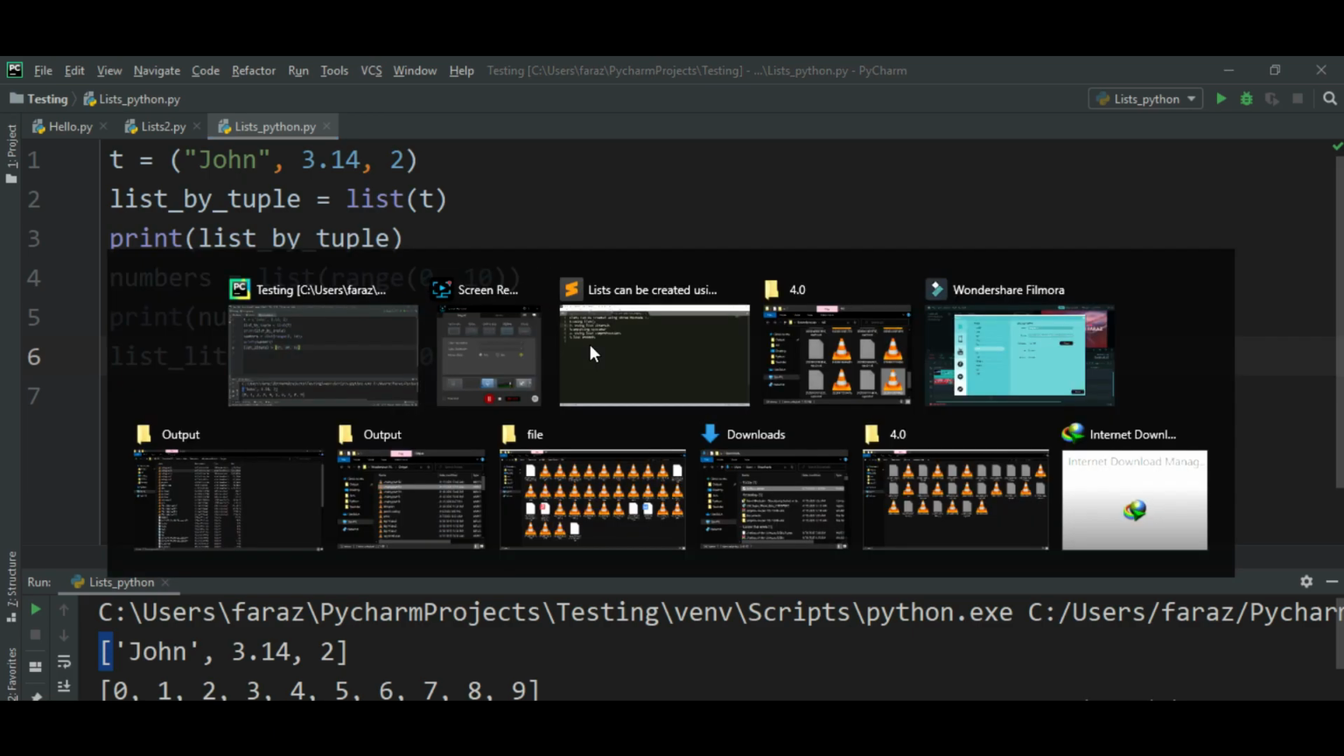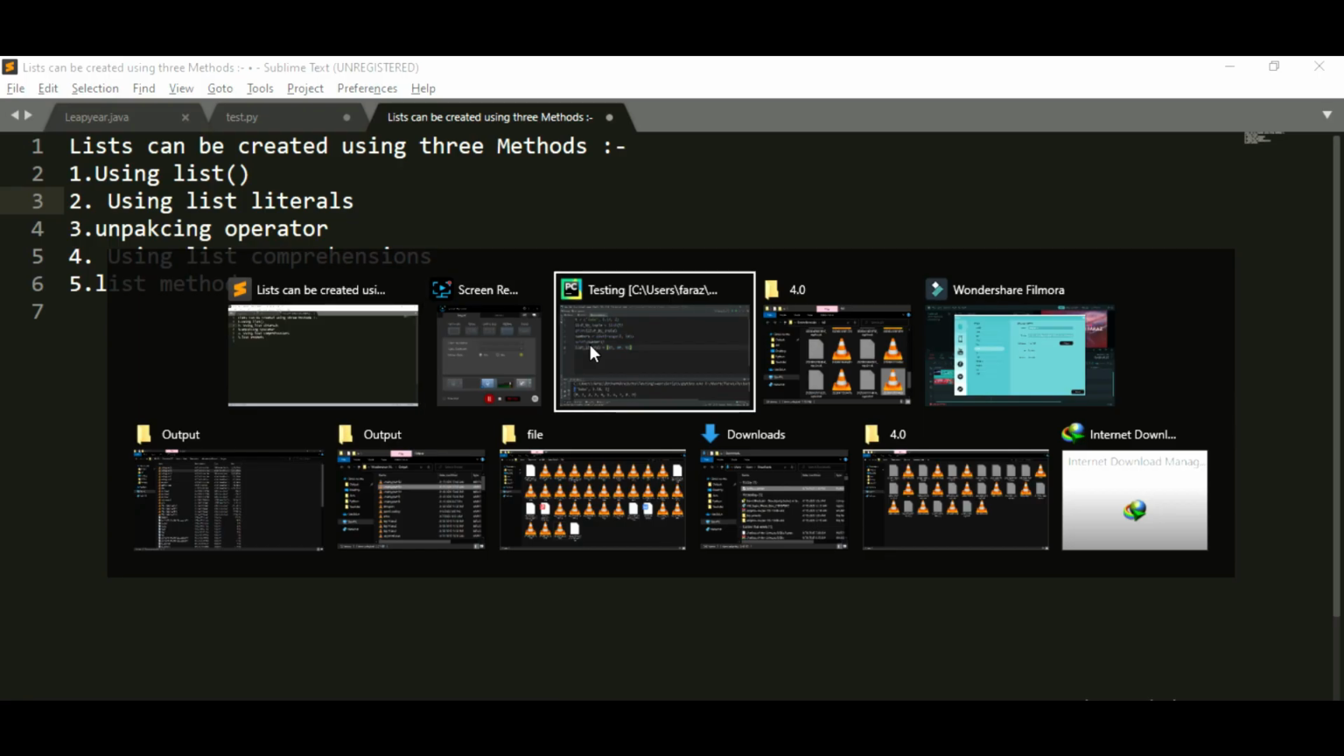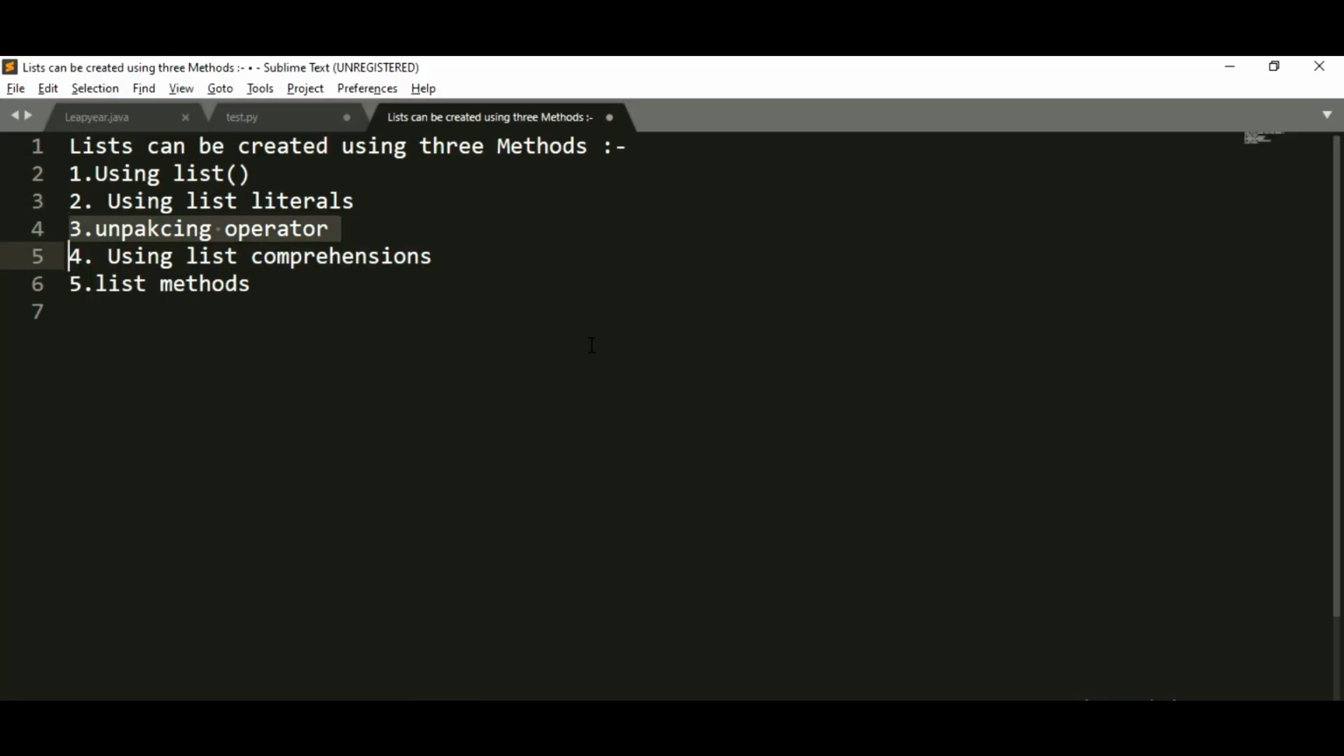Now let us move forward to the next thing. The next thing is the unpacking operator. Now let me tell you something about the unpacking operator.